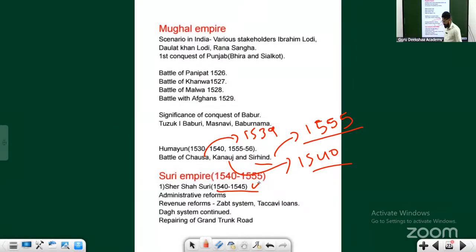With respect to trade, you will see the Grand Trunk Road, which used to connect Pakistan and Bangladesh. It is said that it was constructed during the period of the Mauryas. After the construction of roads, you also need to repair them, right? Recently there has been a good impetus given by the Indian government to improving transportation. Road is one of the most important sectors with respect to transportation.